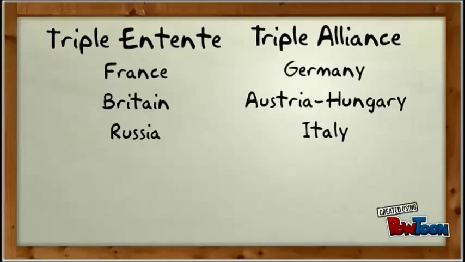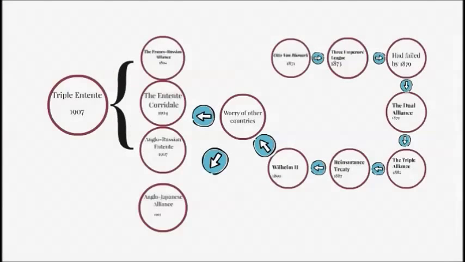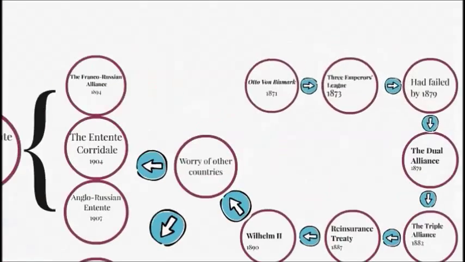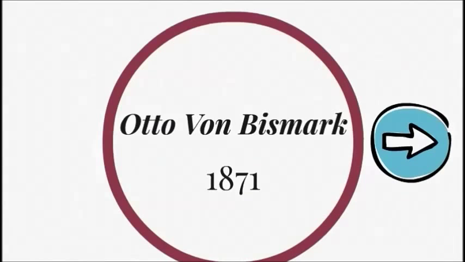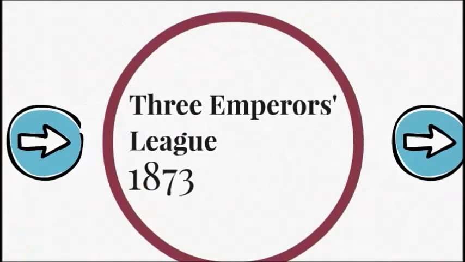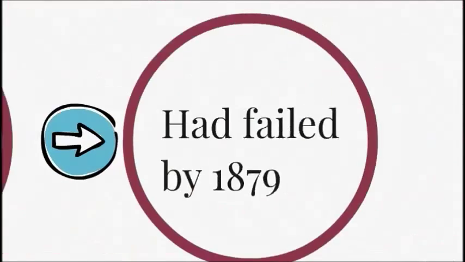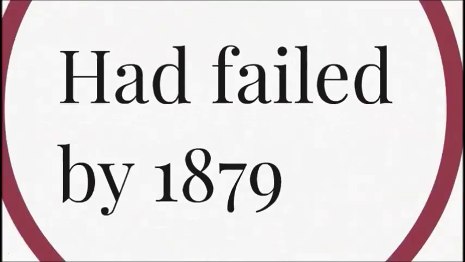So France, Britain, and Russia were part of the Triple Entente, and in the Triple Alliance, we have Germany, Austria-Hungary, and Italy. So if we look at the timeline here, we can start off by Otto von Bismarck becoming Chancellor in 1871. Then 2 years later, he created the Three Emperors League in 1873. Then this led to the failure in 1879, and that's when it failed.